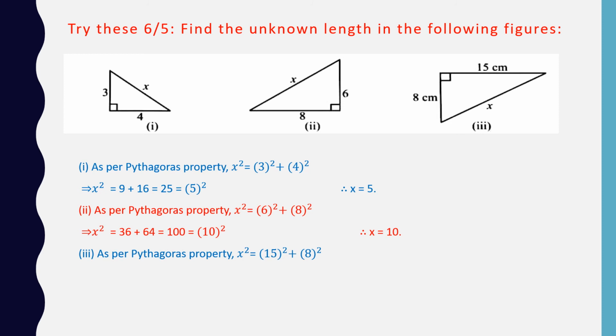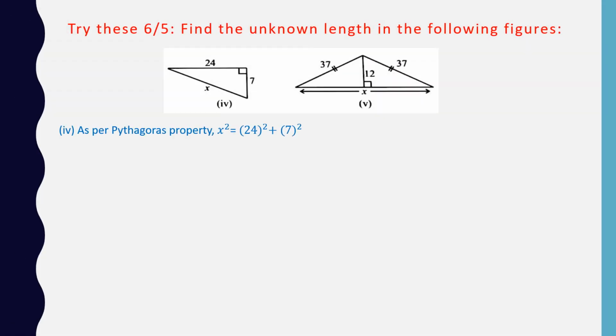Now figure 3. As per Pythagoras property, x square is equal to 15 square plus 8 square. 15 square means 225. Square of 8 gives us 64. The total 289. 289 is the square of 17. Hence x is equal to 17.